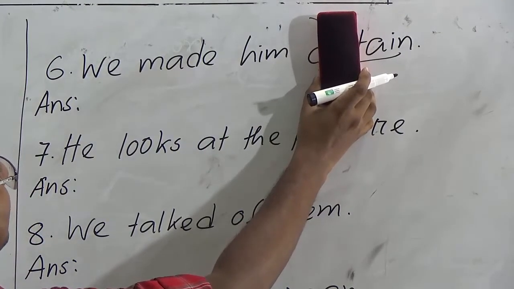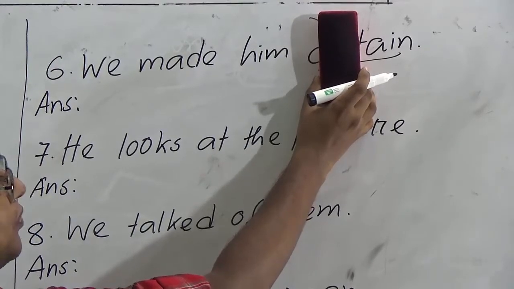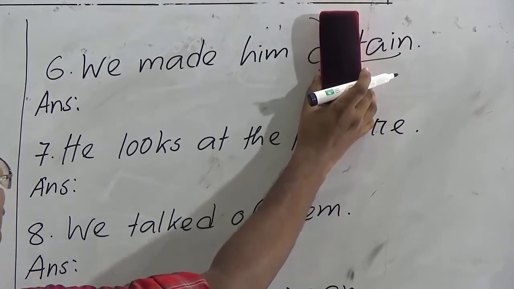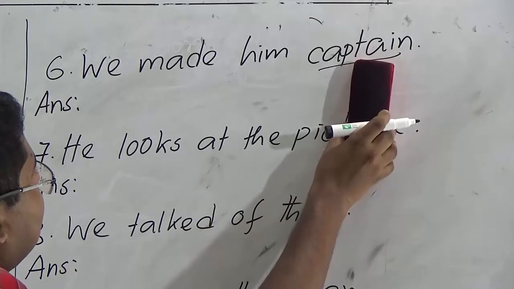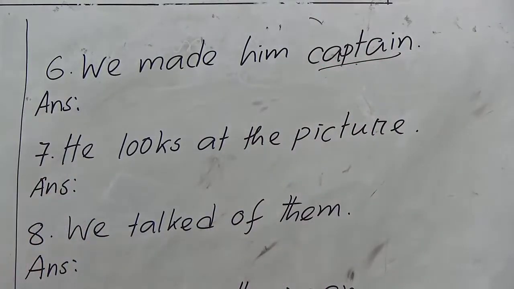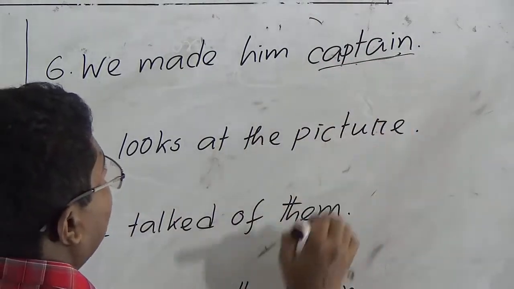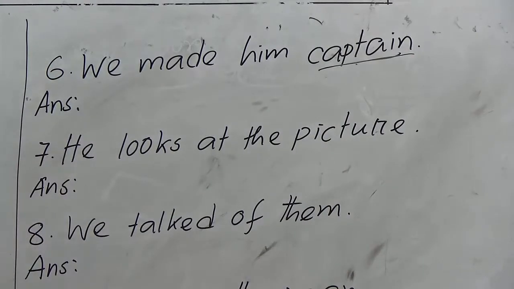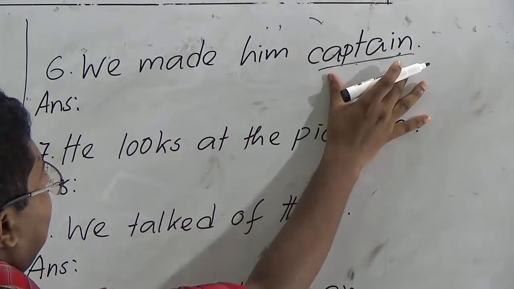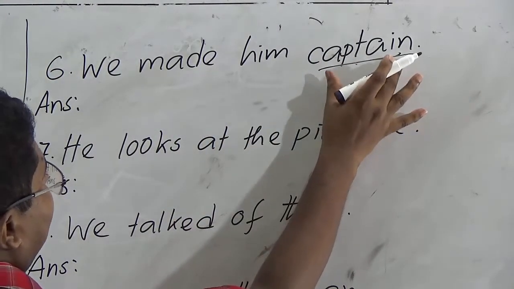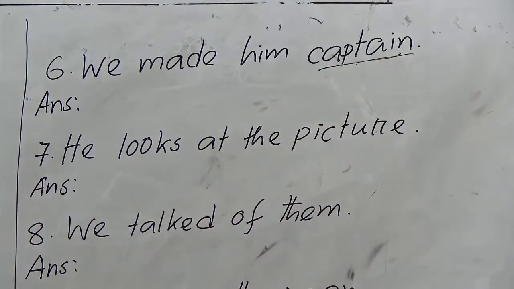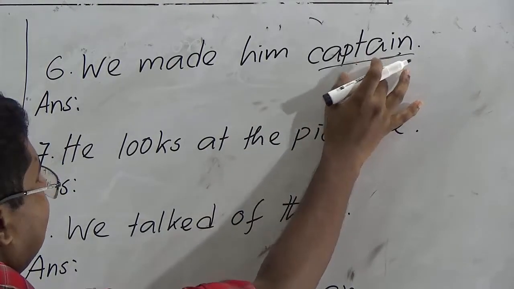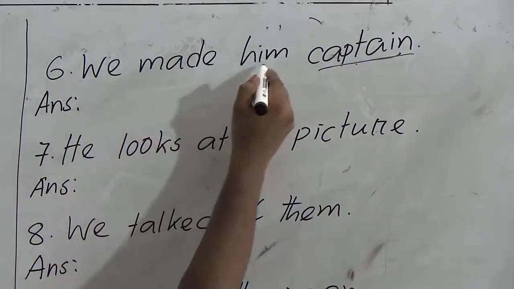But in spite of having one object, this sentence cannot have a complete meaning. So we are taking another object for complete meaning. So that's why this object is called a factitive object. So here captain is a factitive object, and a factitive object cannot be used as the subject of the passive voice. So we cannot take captain as the subject. We have to take the first one.